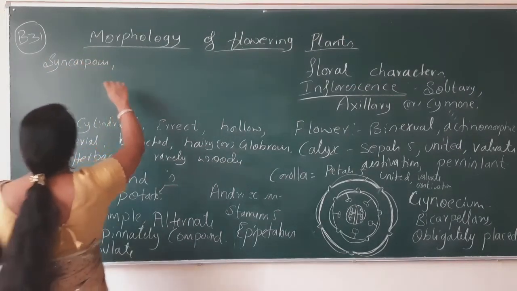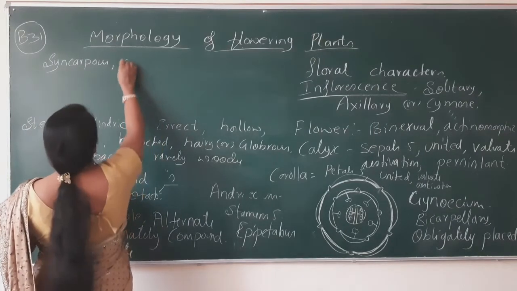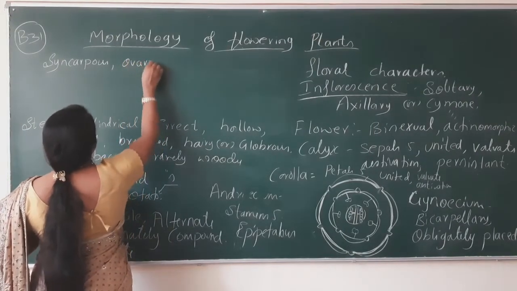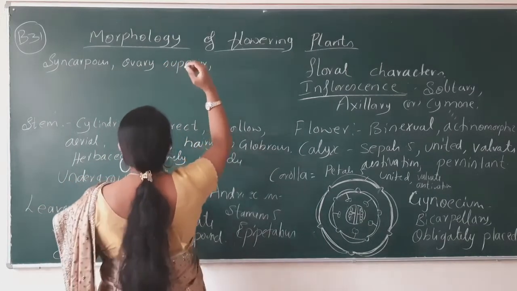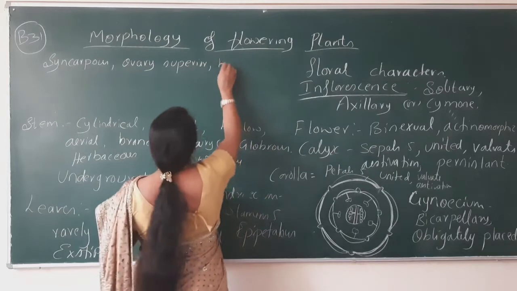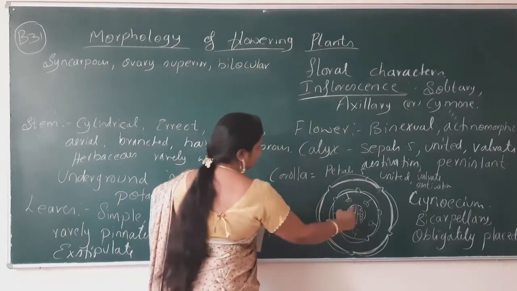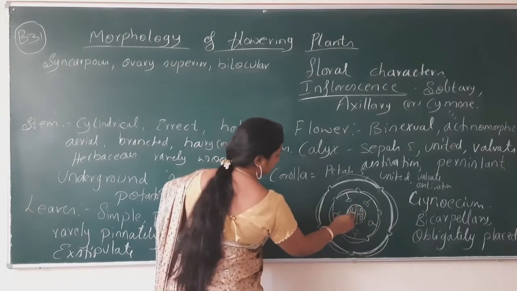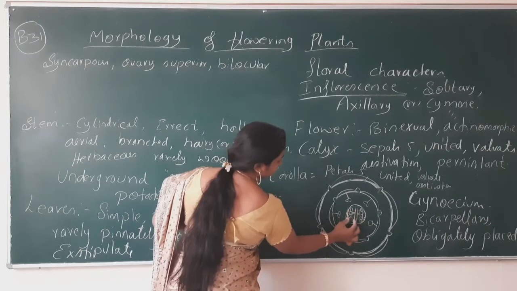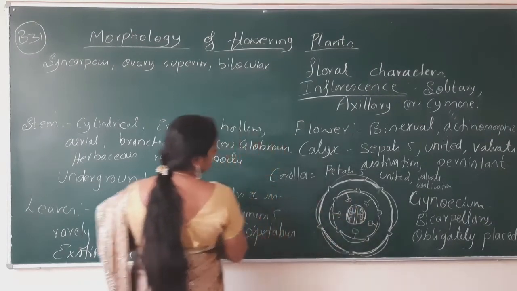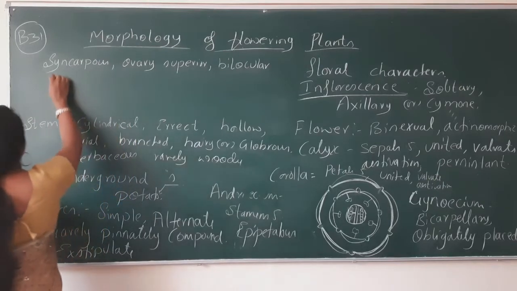You know the difference between syncarpous and apocarpous. Ovary is superior and it is bilocular, as we have drawn in the diagram showing the two locules. This is one locule, this is one locule. It means having two locules, bilocular.